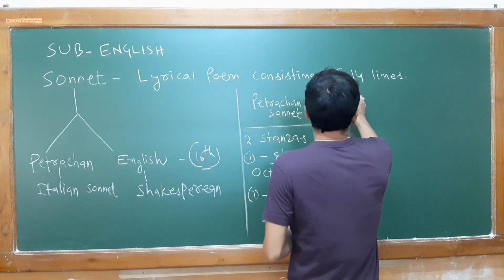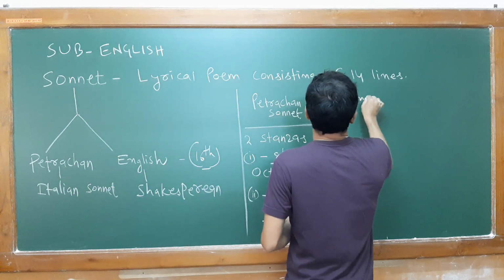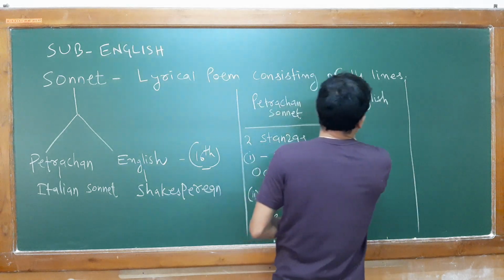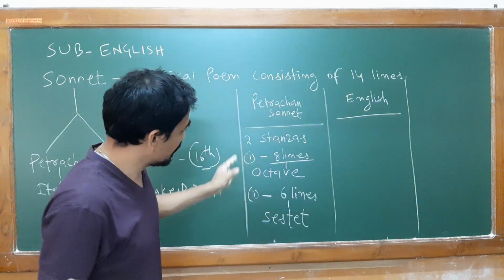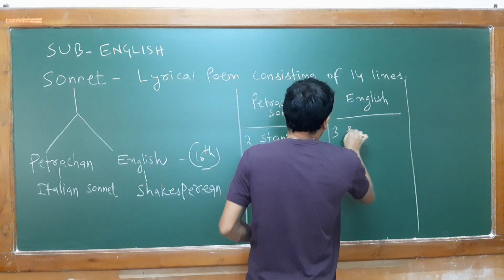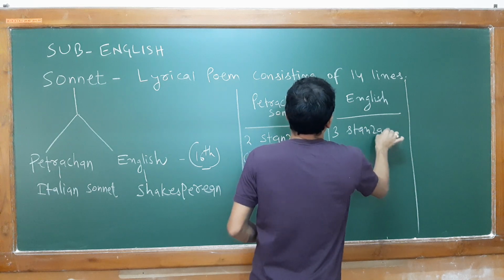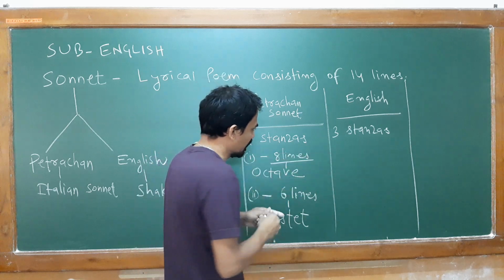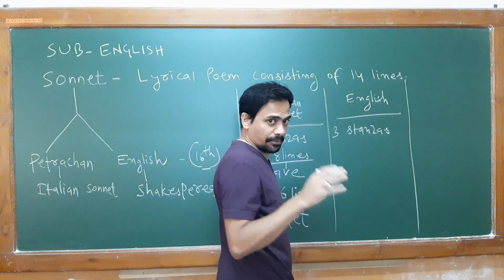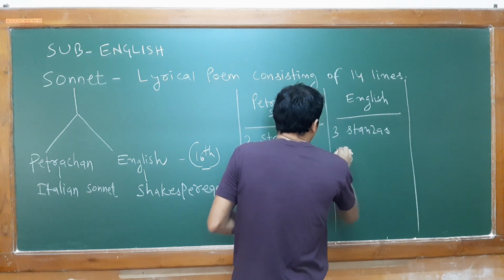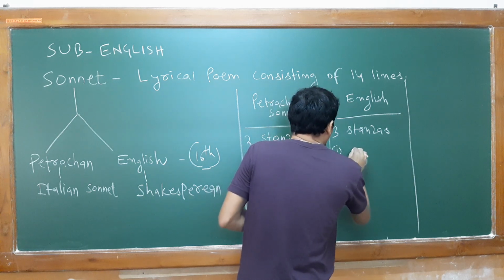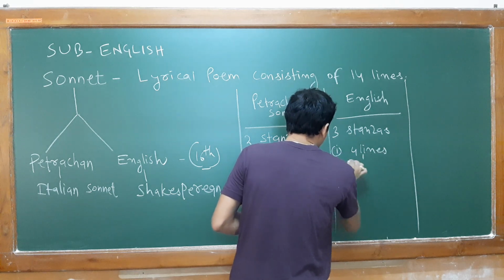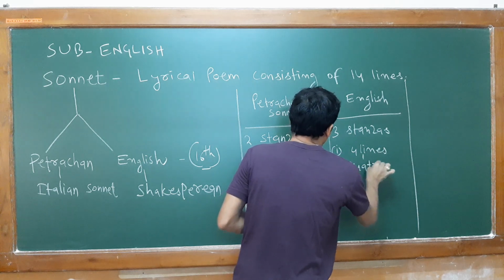Now come to English sonnet. Here you will find 3 stanzas. How many stanzas are you noticing? 3 stanzas. Now I am dividing those 3 stanzas. The first one will be of 4 lines, which is known in English as a quatrain.